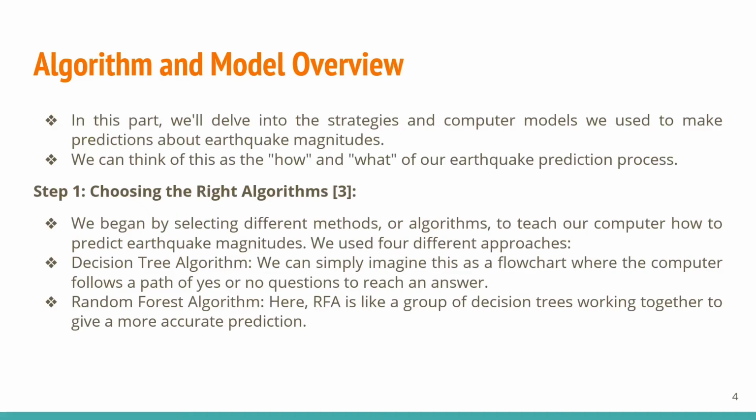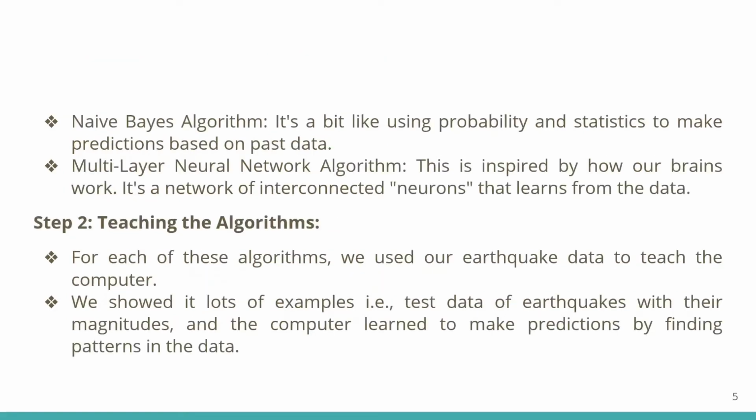Here, RFA is like a group of decision trees working together to give a more accurate prediction. And the third one is the naive Bayes algorithm. It's a bit like using probability and statistics to make predictions based on past data. And the fourth one is the multi-layer neural network algorithm. This is inspired by how our brain works. It's a network of interconnected neurons that learns from the data.